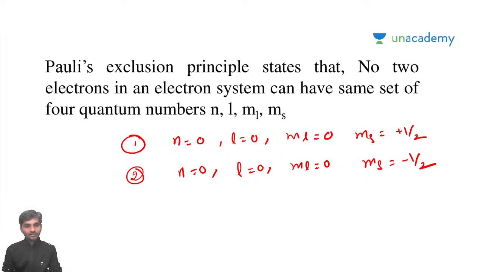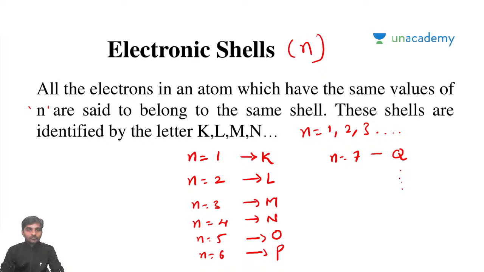We have discussed Pauli's exclusion principle, which says that no two electrons in an electronic system will have the same set of quantum numbers. And then we have discussed the electronic shell. For each n value, ranging from 1 to infinity, each n value is given an English letter: K, L, M, N, O, P, Q. So we have given this electronic shell.